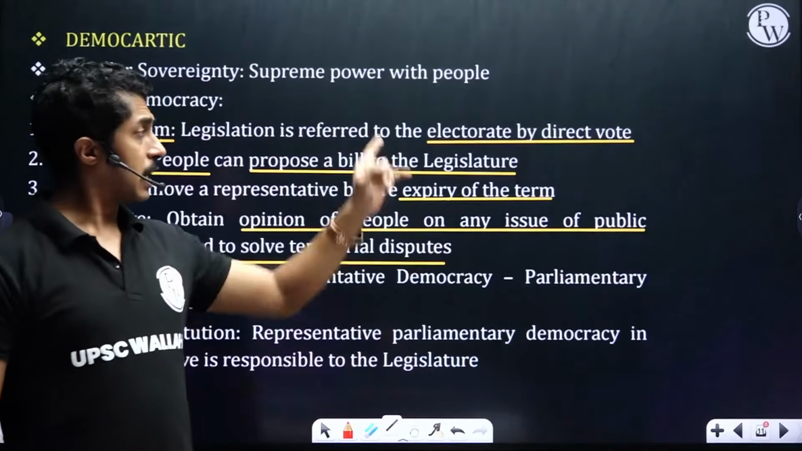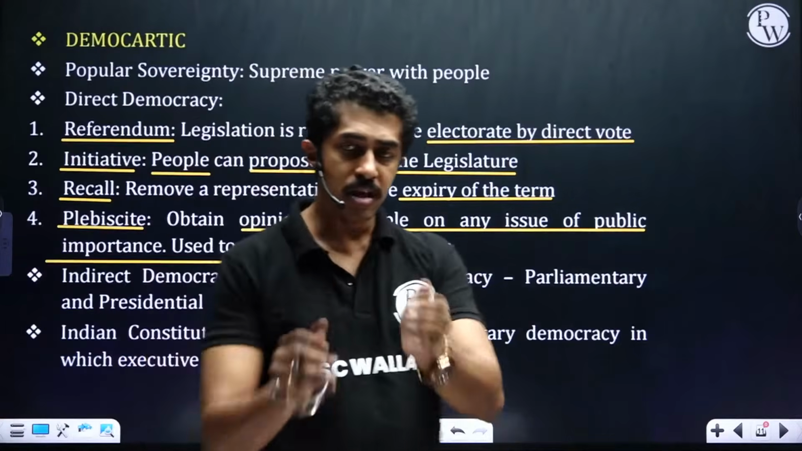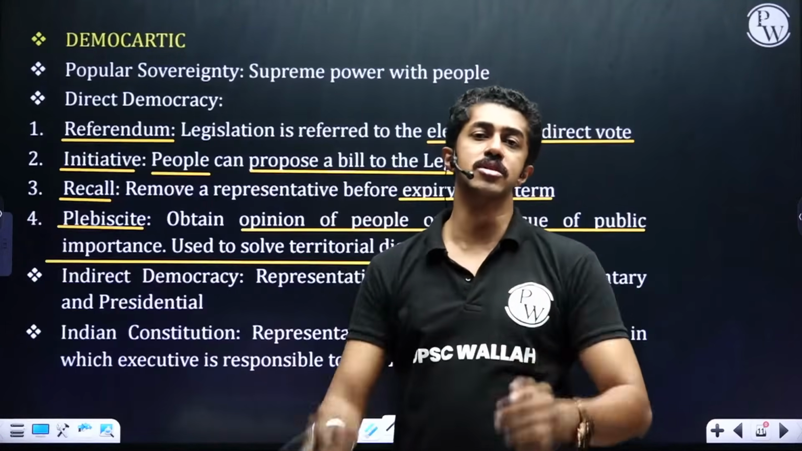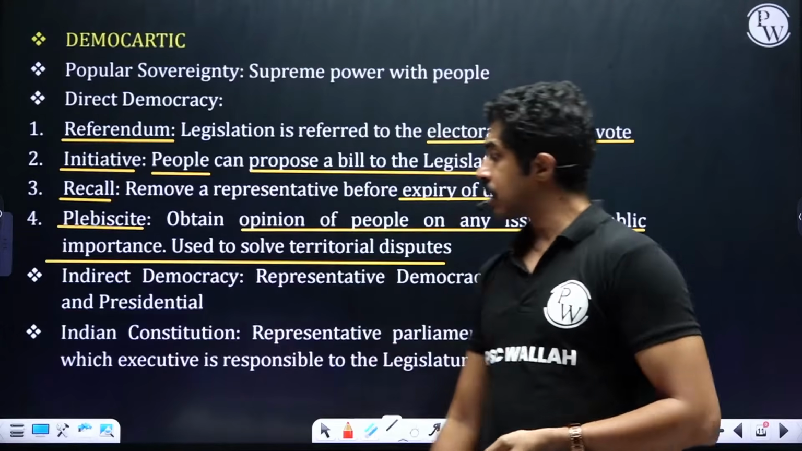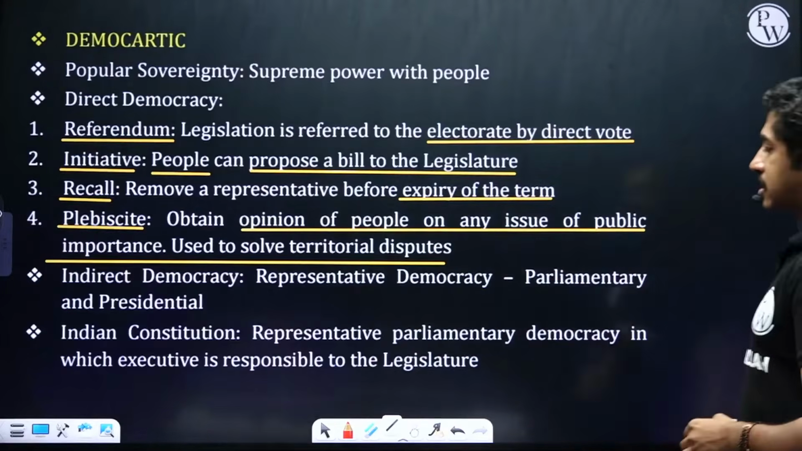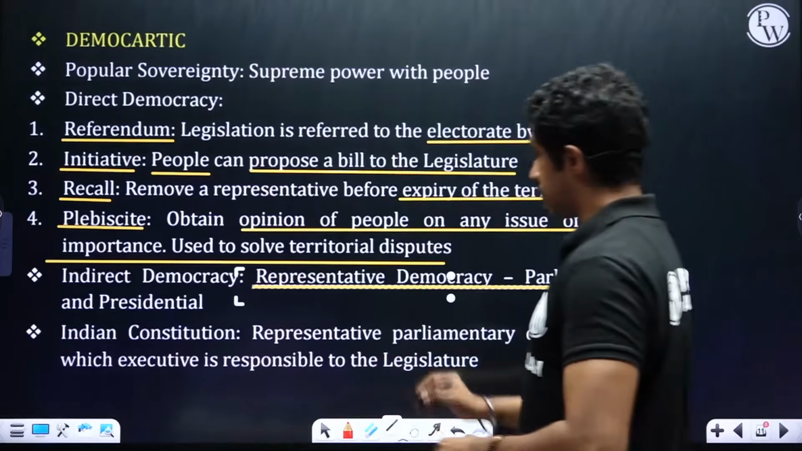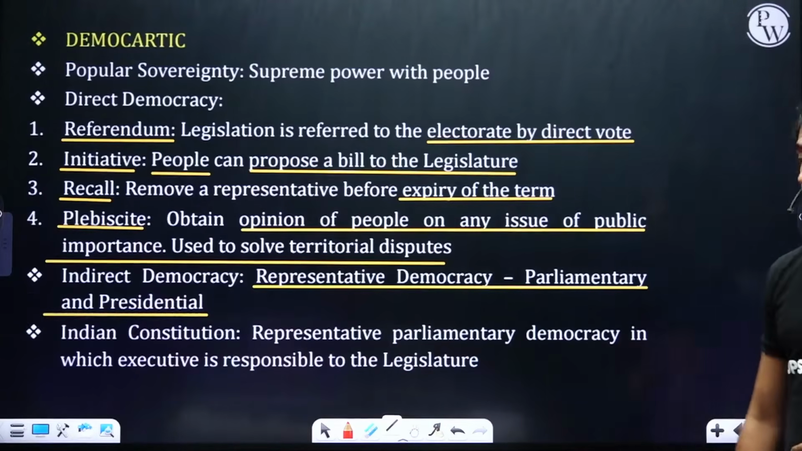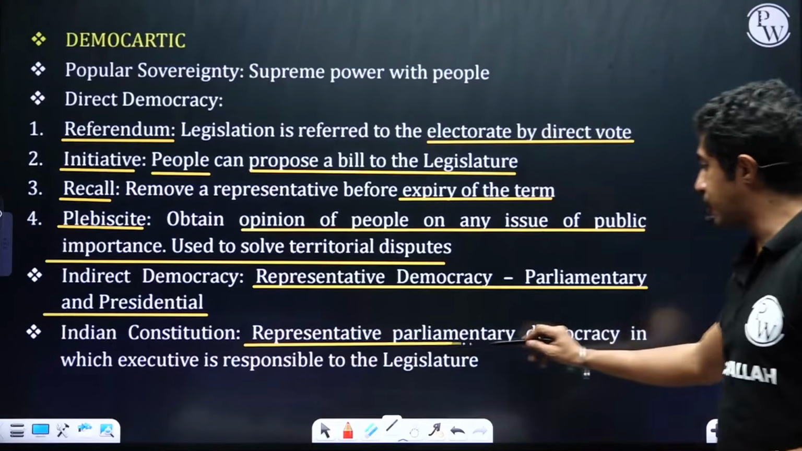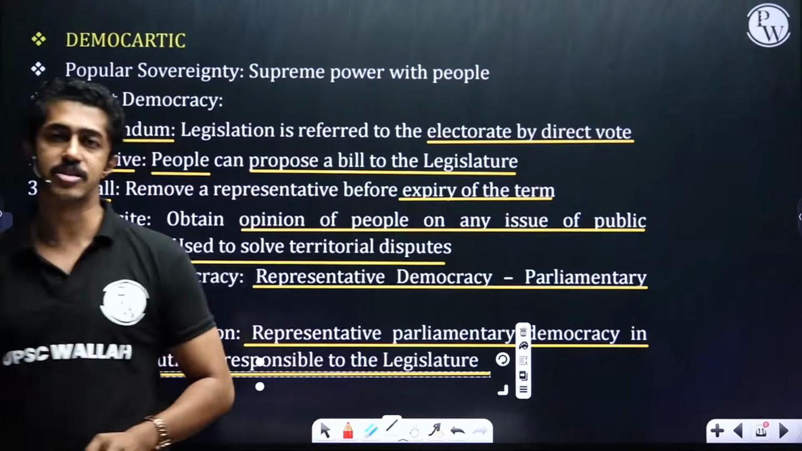Seeking it out. Direct democracy can actually be practiced only in those countries where the size is small, population is less. Not in our country with more than 140 crore people. Indirect democracy is basically what? You have representative democracy, which has 2 aspects to it, that is parliamentary and presidential. Indian constitution basically has a representative parliamentary democracy in which executive is responsible to the legislature.